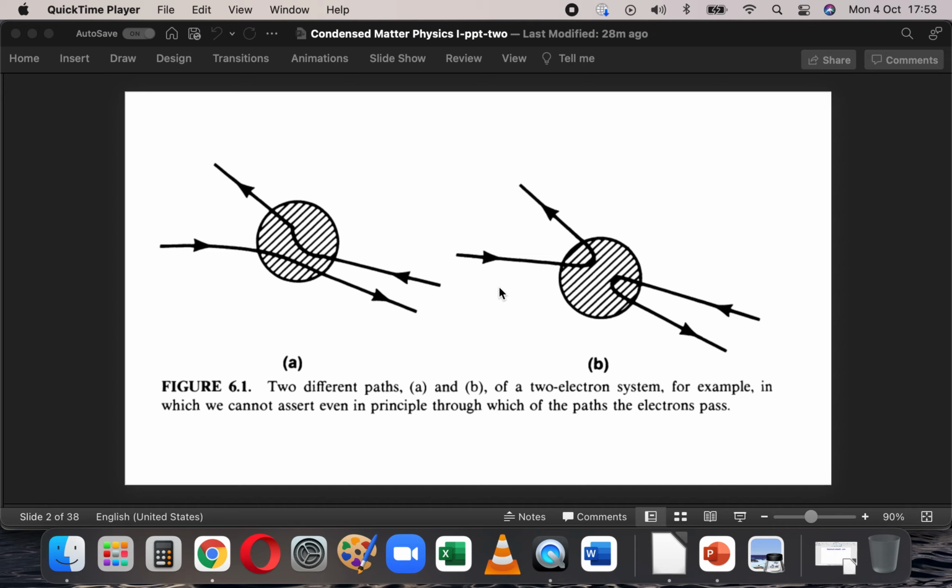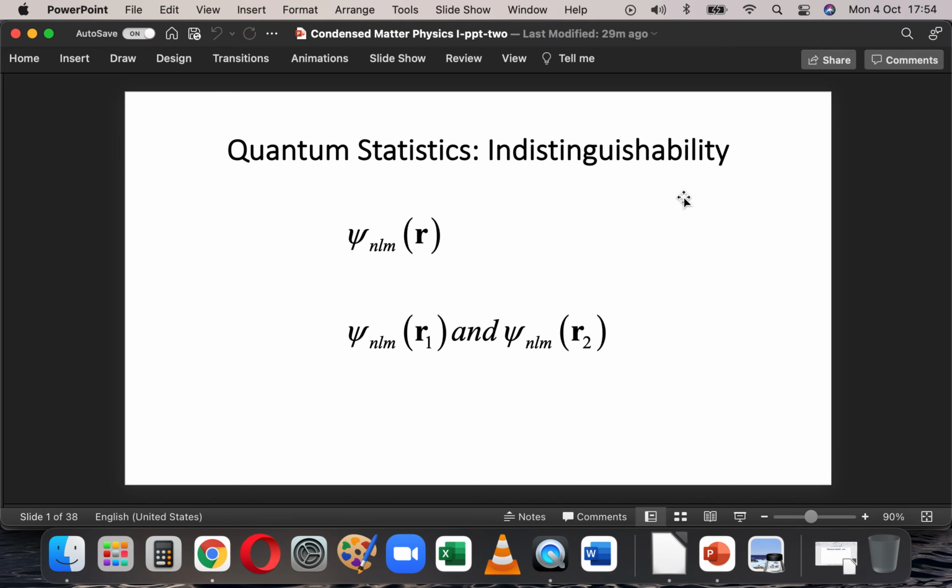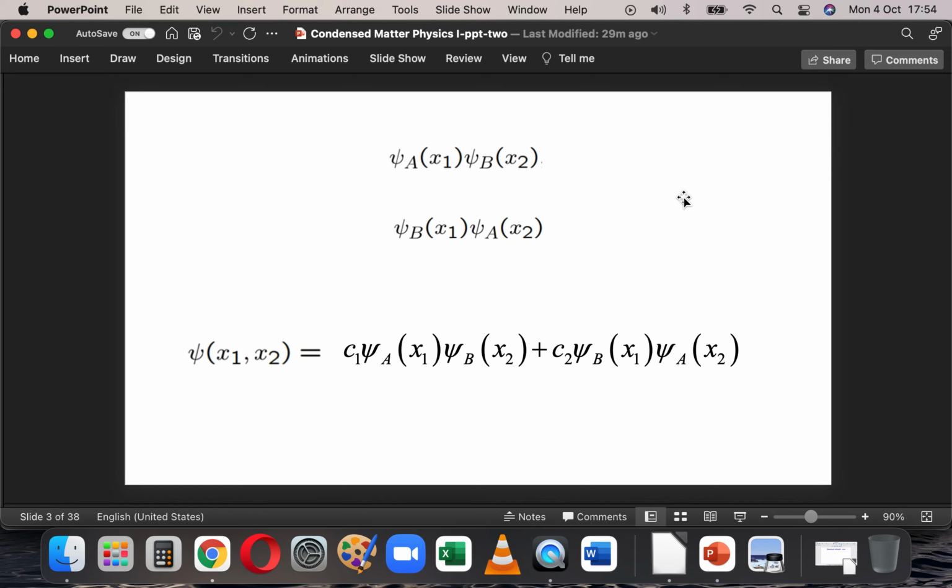Same thing is happening here also. If you look at the arrows, I cannot distinguish between these two events in quantum mechanics. It's simply not possible, because I don't have any information to track the trajectories.